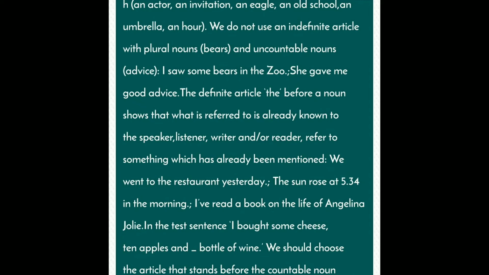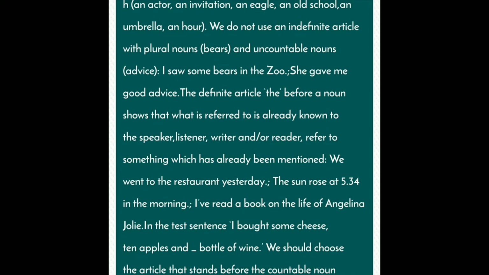We use the definite article the before a noun so that what is referred to is already known to the speaker, listener, writer and or reader, or refers to something which has already been mentioned. We went to the restaurant yesterday. The sun rose at 5:34 in the morning. Now read a book on the life of Angelina Jolie.